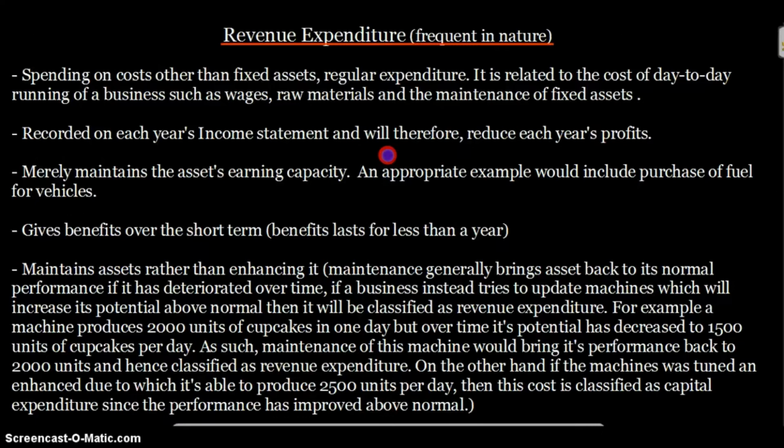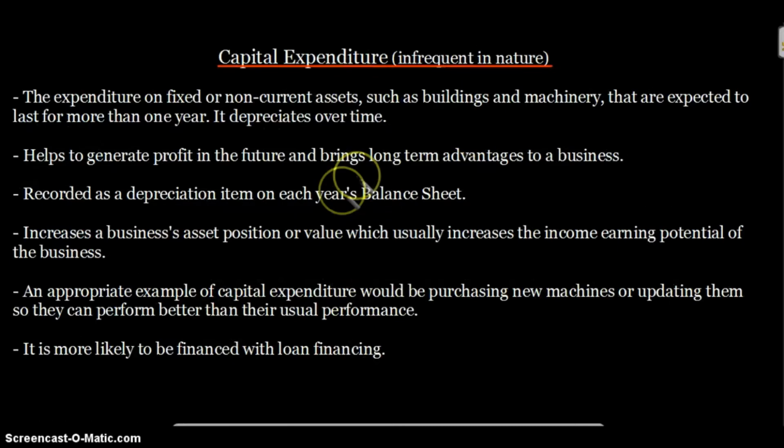But of course they do help in generating profit somewhat, and the benefits you get from revenue expenditure last for the short term, that is, less than a year. We're going to discuss more details about these benefits later, but hold on for that.